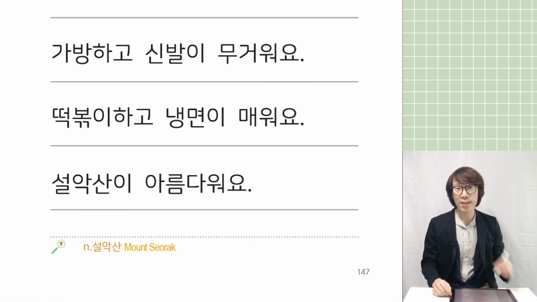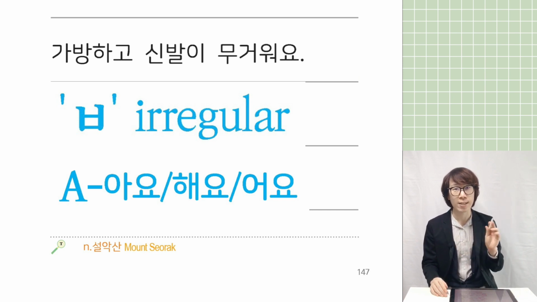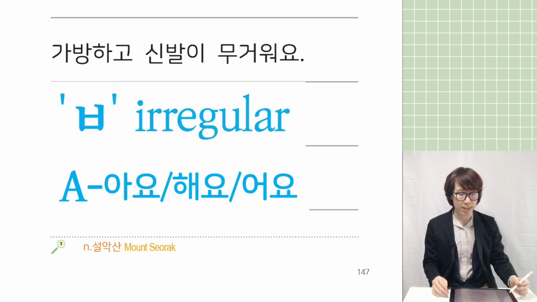So what do you think about the 부 irregular conjugation? Watching YouTube and understanding is very easy, but 부 irregular and 아요, 어요 conjugation so far only one, so it's easy for you. But when you study more about the grammar, for example A1 level or A2 level, there is more vowel conjugation grammar, so you have to think more. So this grammar is very important.